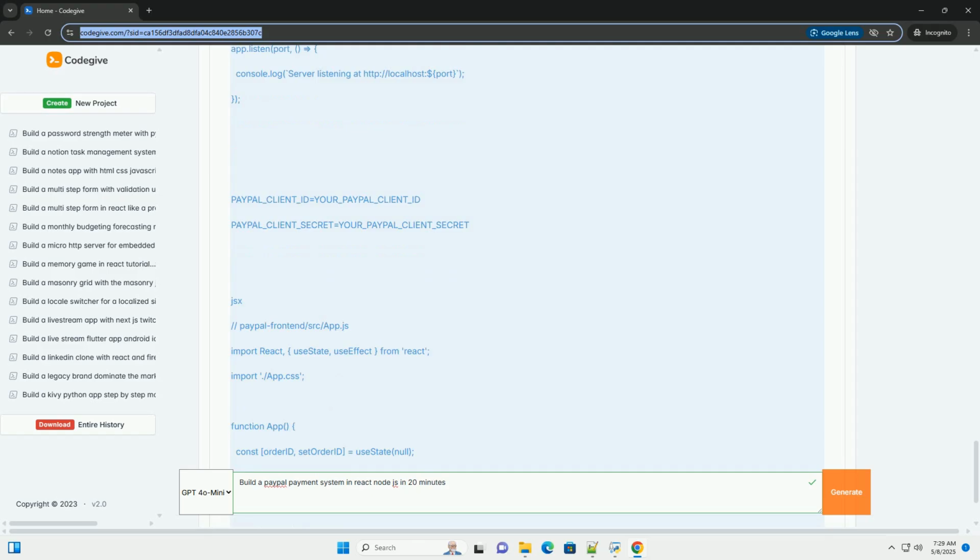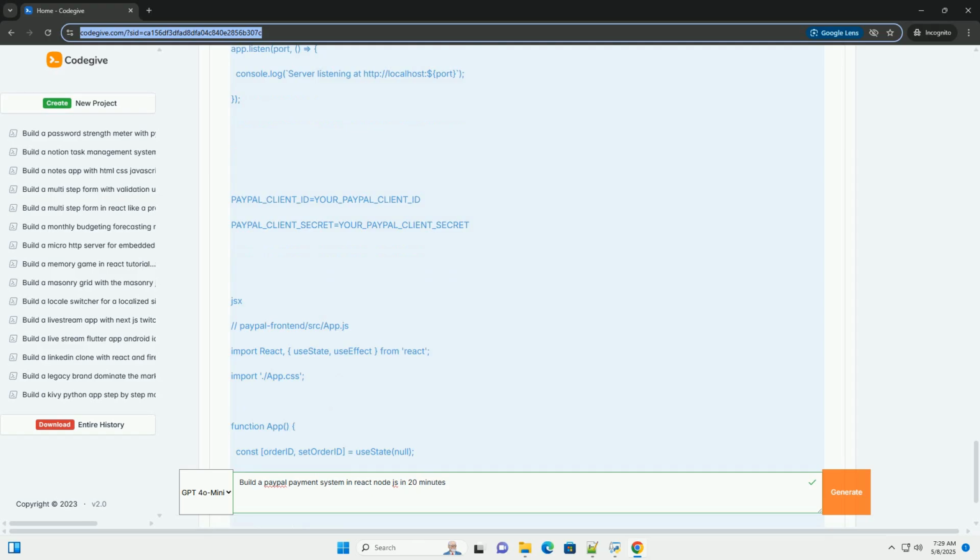Explanation. Backend, server.js. Sets up an Express server. Uses CORS to allow cross-origin requests from the React frontend. /api/orders: this endpoint creates a PayPal order using the PayPal API. It specifies the intent as capture, the payer's payment method as PayPal, and the redirect URLs for success and cancel.